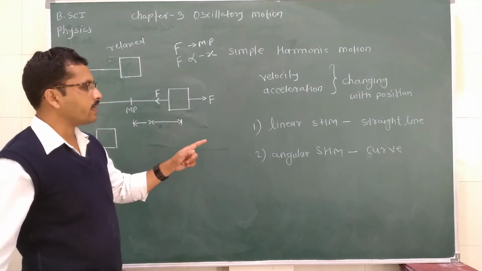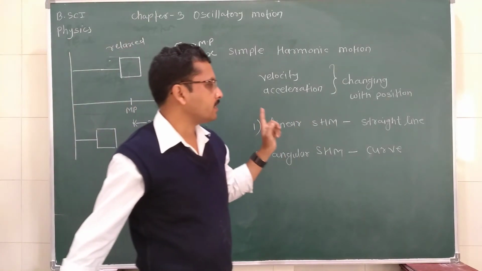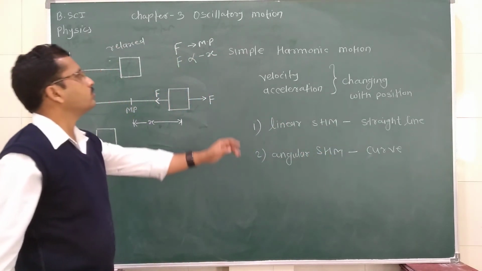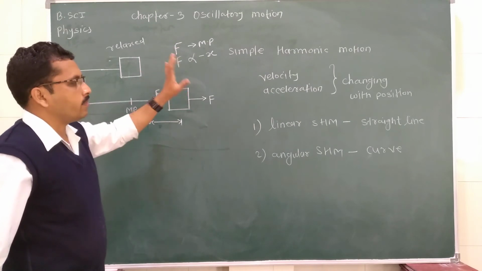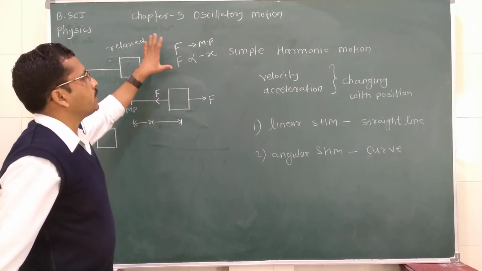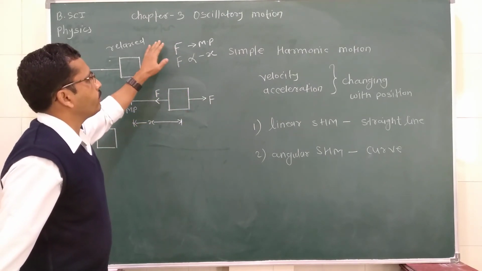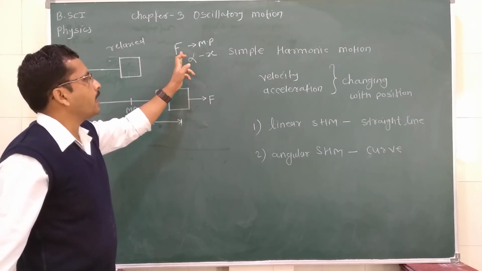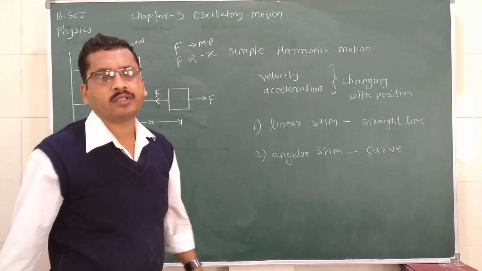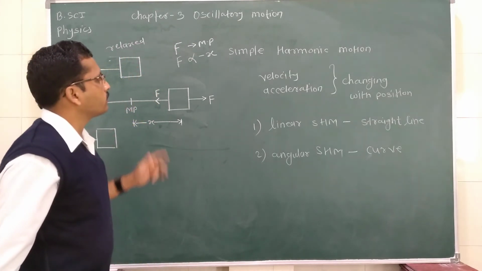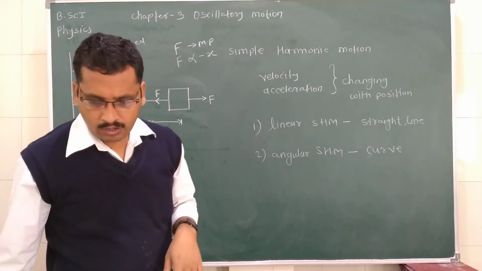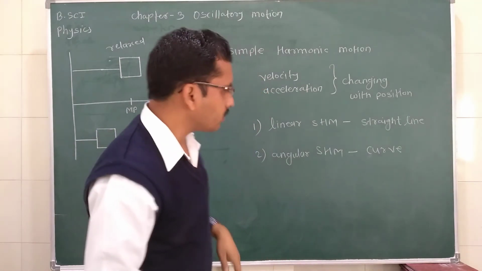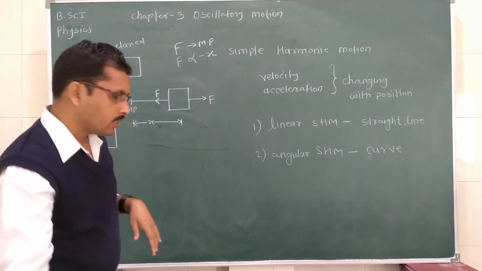Why is it called linear? It is called linear because it takes place along a straight line. So what is the definition of linear simple harmonic motion? Linear simple harmonic motion is motion in which the force is directly proportional to displacement and is always directed towards the mean position. We are going to learn something more about this linear simple harmonic motion.